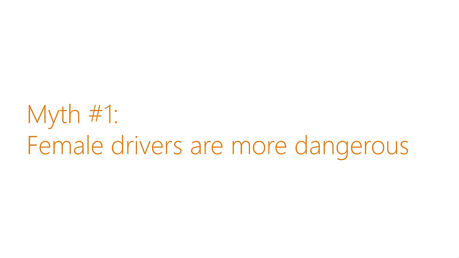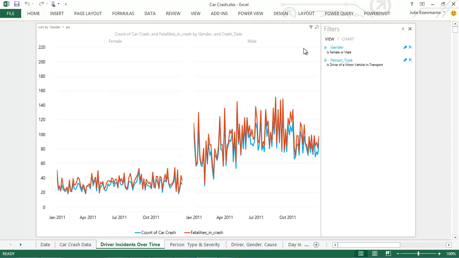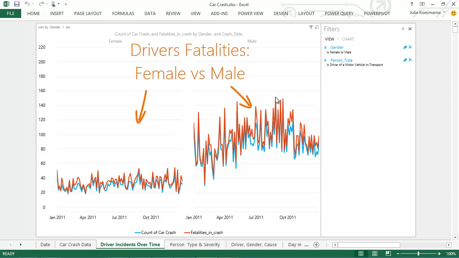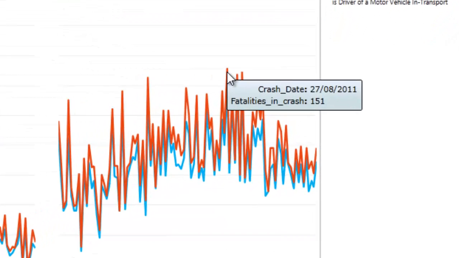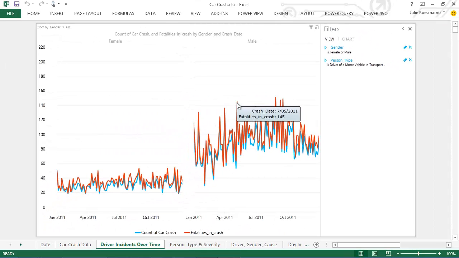We have 3 myths to bust today. The first one is: female drivers are more dangerous. Using Power View in Excel, we can start exploring data related to drivers and fatalities. In this graph within Power View, I can compare female versus male drivers' fatalities. On the screen, you can see that male drivers actually have higher fatalities than female ones. I can use my mouse cursor to hover over the graph and see what the numbers are.